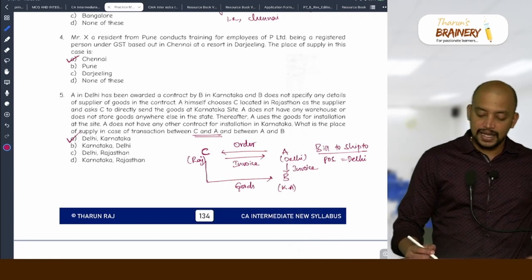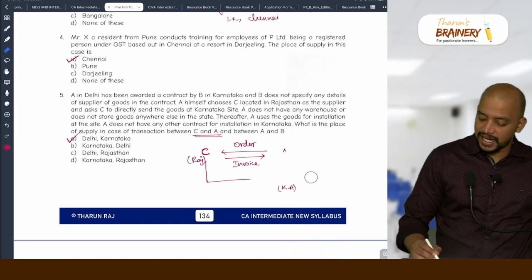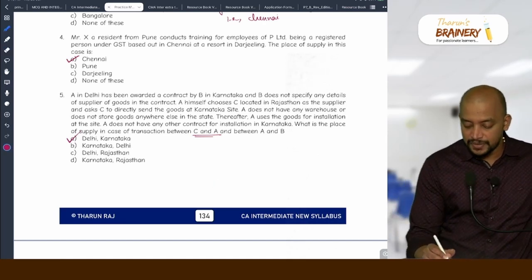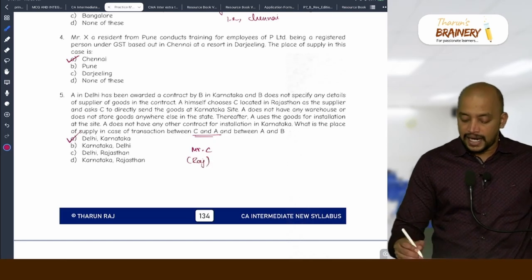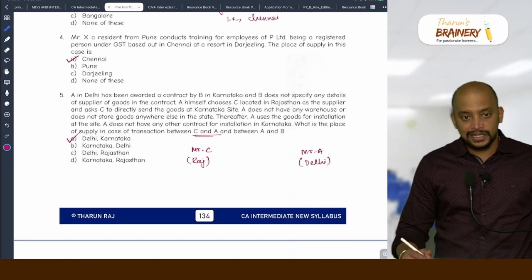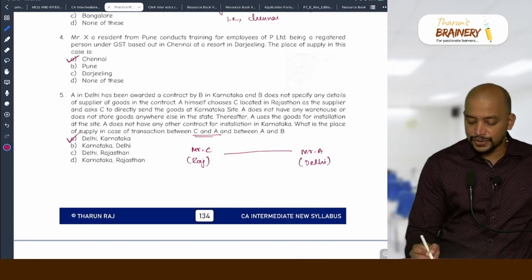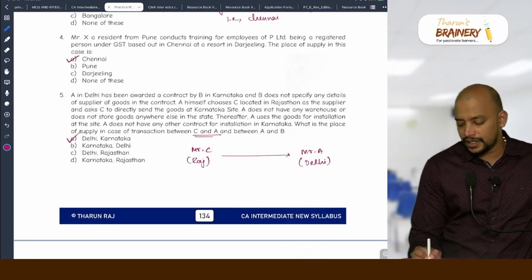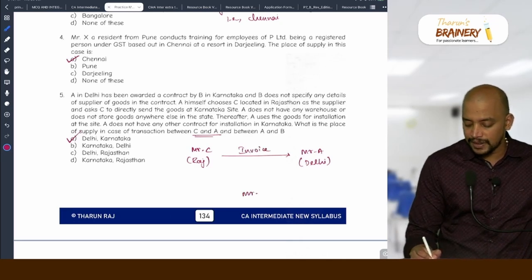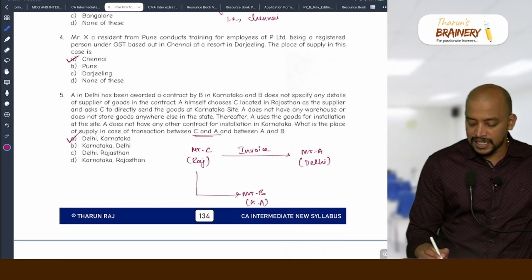Okay. Again, I am repeating, carefully listen. I will explain this once again. So first we have Mr. C. Where is Mr. C located? Rajasthan. And Mr. A placed an order with Mr. C. A is located where? In Delhi. As per the order, C should raise invoice to A. Correct? As per the order, C should raise invoice to A, but the goods are delivered to Mr. B. Where is B located? Karnataka.